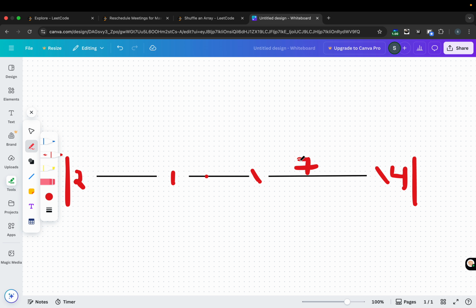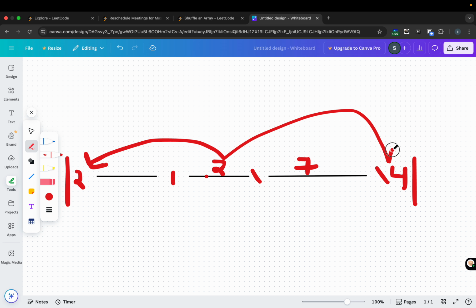Then I can't reschedule it in any of the gaps, because all the gaps are shorter than the duration of my meeting. But suppose my meeting is of duration 2. Then I can surely reschedule it in either the gap of 2 or the gap with the time period 4.